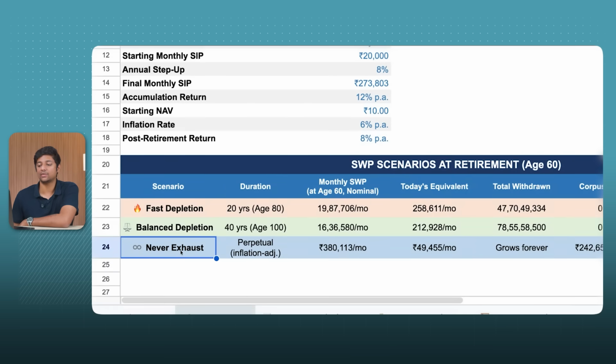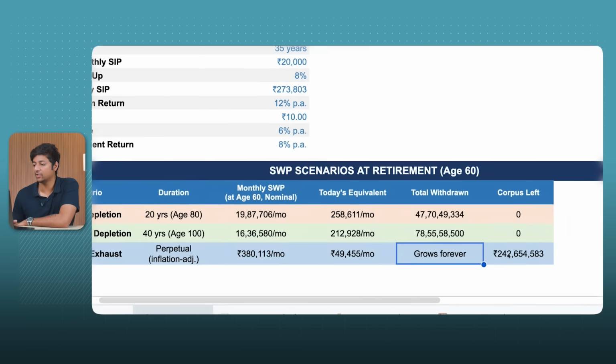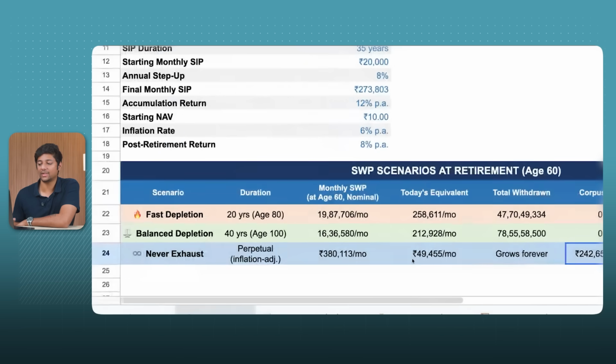Then I said, give me one situation where it's infinity, where I never have to withdraw. And then it said, see, if that is the case, which is what most people will tell you, right? SIP, aaj karo, SWP, you will have money forever. Doesn't work like that because they don't take inflation into account. If you do that, you can only take 3,80,000 according to this math, and your today's equivalent is 50,000. 50,000 aaj ke time pe kuch bhi nahi hota hai. And then your investment goes forever and your corpus is still at 24 crores. But that's not going to happen, right?